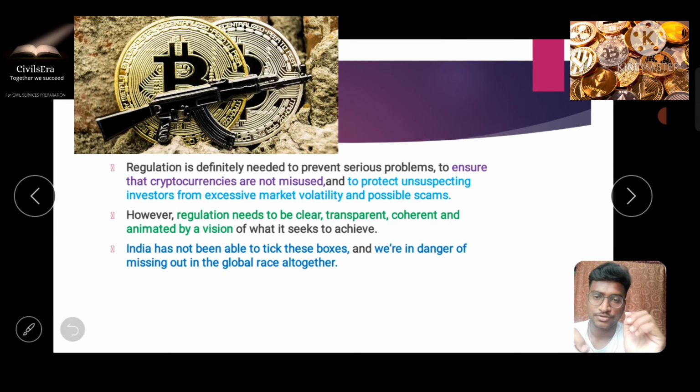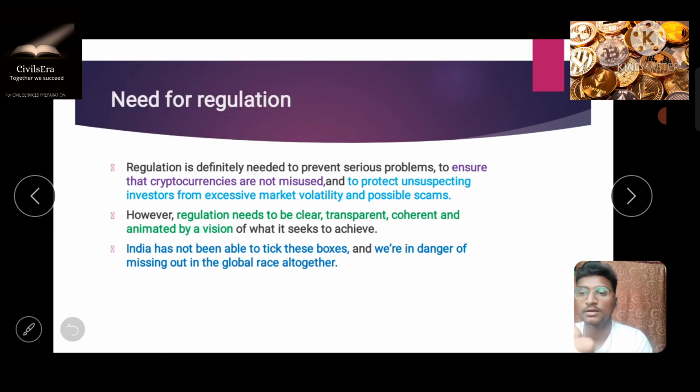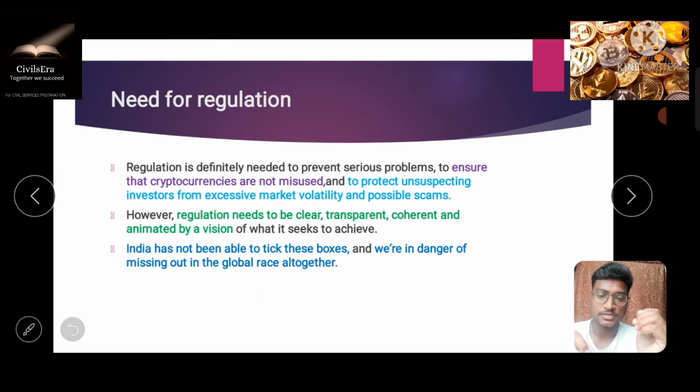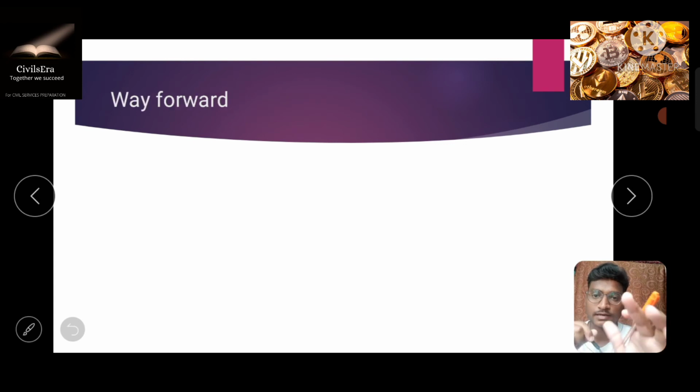And if India is not able to tick all these boxes, we are in danger of missing out from the global race altogether. As we all know, all the developed nations and developing nations are moving forward and bringing innovative steps into their governance to excel in this digital revolution. So we should not miss out on this, and we should also bring some innovative steps into our governance. Now let's move forward and understand what measures are to be taken, and you should write a proper way forward, like what all things should be done in the future.